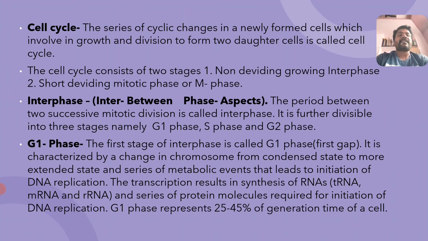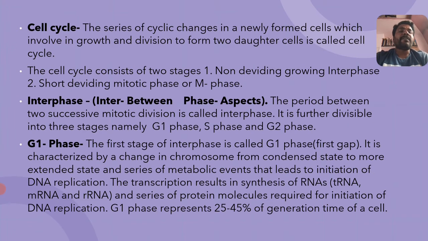25 to 45% in the cyclic way, more time for the resting phase. All these three phases happen, and the more time it takes for the generation of a cell to be ready for dividing, in this phase only it takes up to 25 to 45% of the generation time of a cell. This is what about the G1 phase.